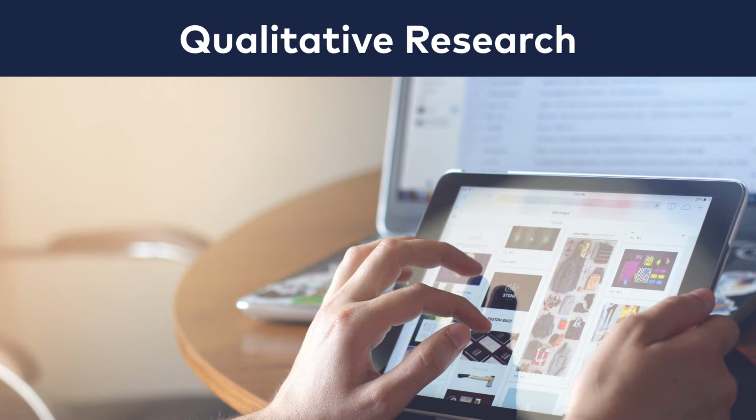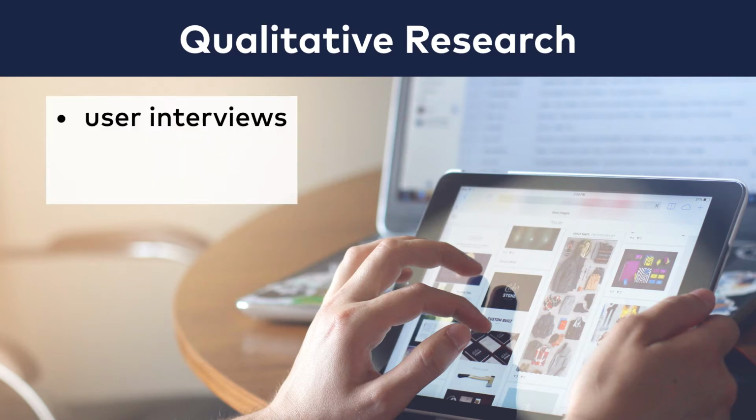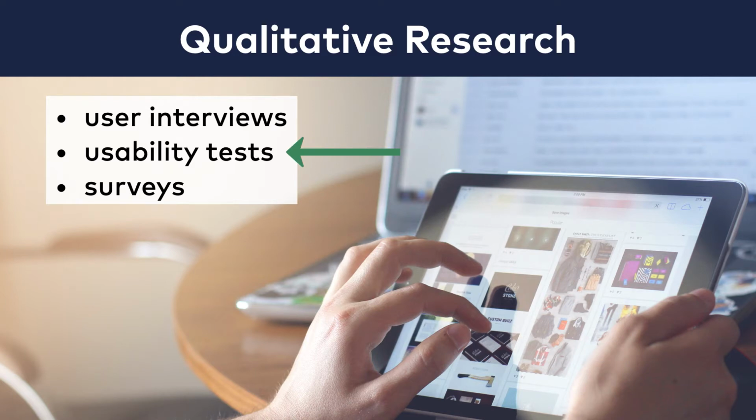And the easiest way to do this is by talking to your users. I mean, literally talking and listening to them. The most well-known qualitative research methods are user interviews, usability tests, and surveys. If you have a website, an online product, or just in general anything that a user or visitor can interact with, I recommend starting with usability tests.